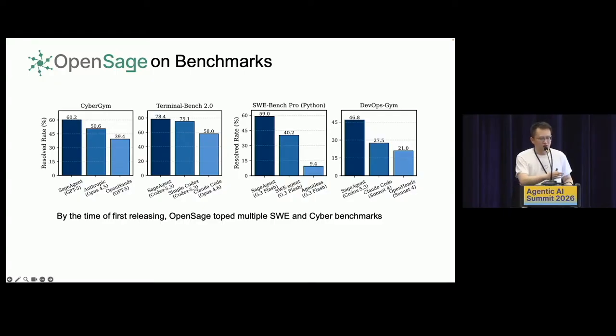As you can see, on all these existing notable benchmarks, like CyberGym, Terminal Bench, SWE-Bench Pro, and DevOps Gym, OpenSage was able to outperform all existing agent frameworks. These numbers are a little bit outdated. OpenSage is still evolving, and we are also seeing new performance on these benchmarks.